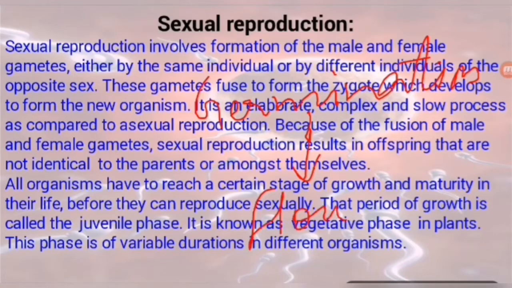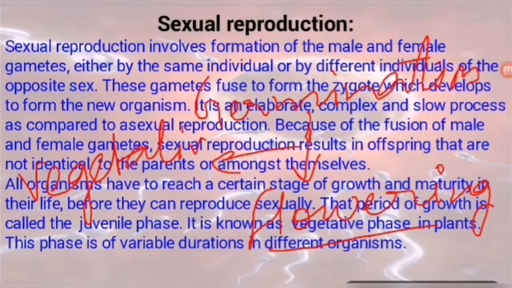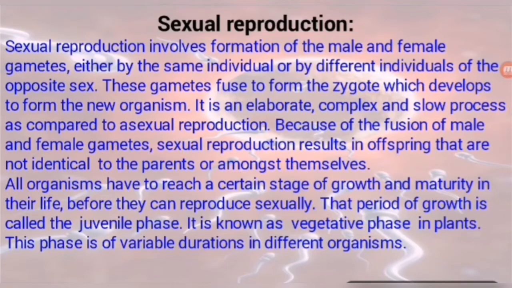So the time period from germination of the seed to flowering of the plant is known as the vegetative phase. Students, the vegetative phase is the time period from the germination of the seed to when the plant blooms or flowers. This phase is of variable duration in different organisms.